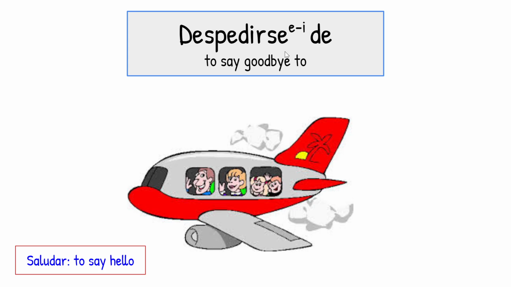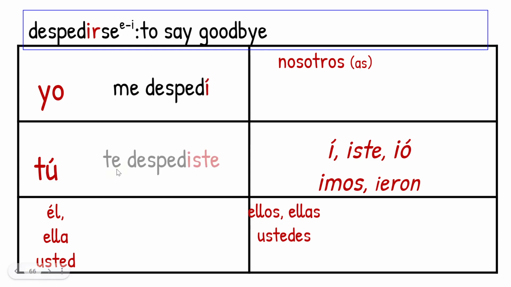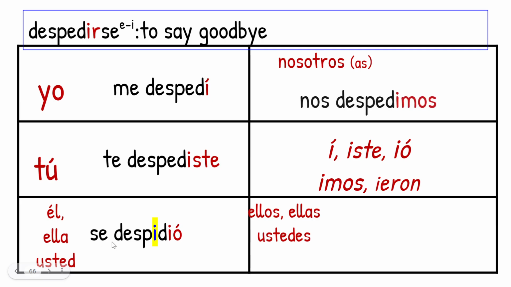Despedirse means to say goodbye. Saludar means to say hello. These are opposites. Saludar you learned in 1411. Hardly ever used though, but this book will bring it back up that these are opposites. Despedirse, okay, this is an E to I, conjugated as an IR preterite. Me despedí, te despediste, stem change, se despidió, nos despedimos, se despidieron.